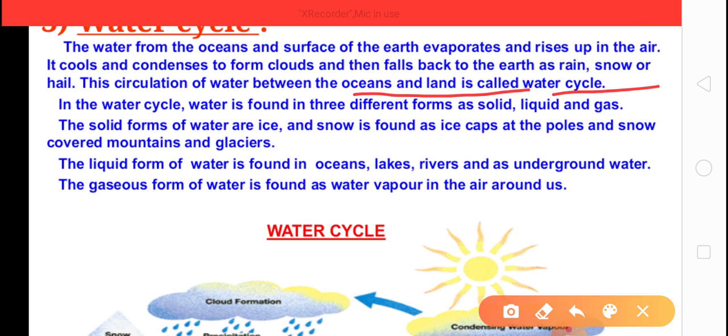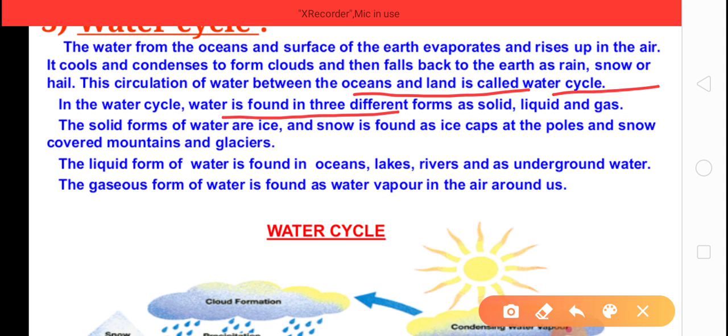In precipitation, the water falls back to the earth in the form of snow, ice or rain. This step is called precipitation. Okay, clear? Simple, easy.